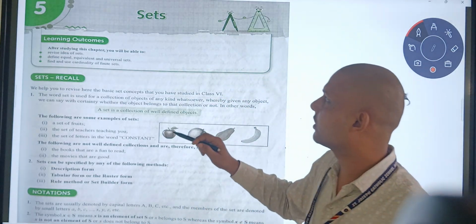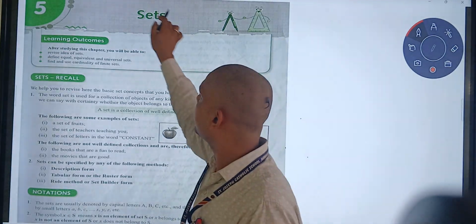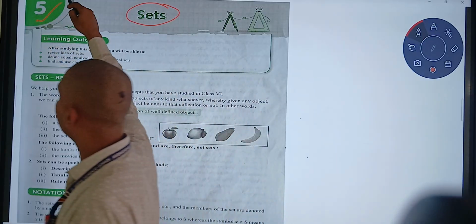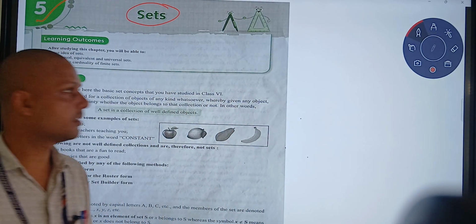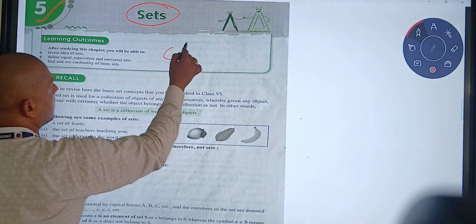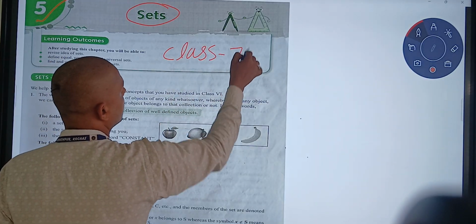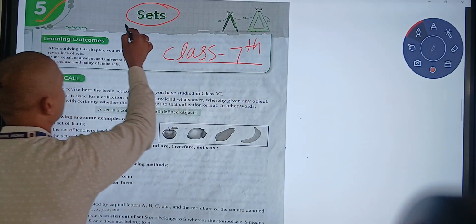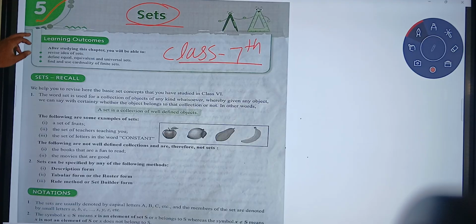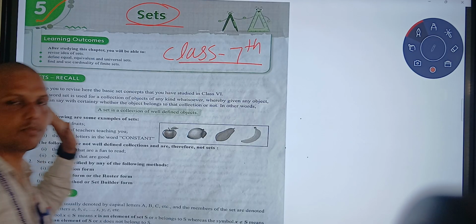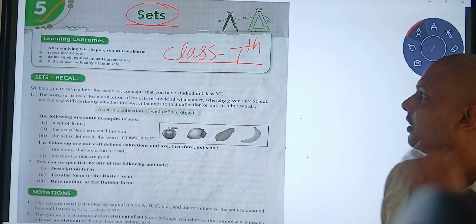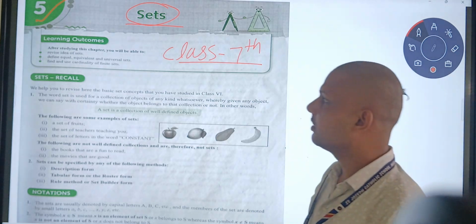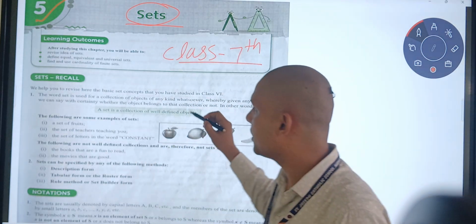Today we are going to start a new chapter, that is sets, chapter number 5, class 7's maths. This is class 7th ICSE maths set theory. We will start chapter number 5. So let's see the introduction. Important points I will also take.